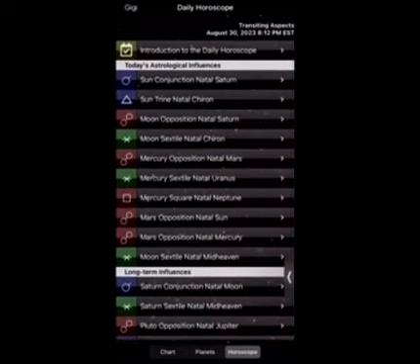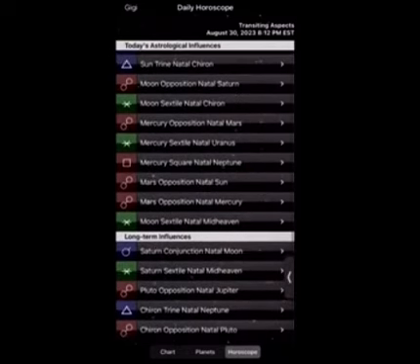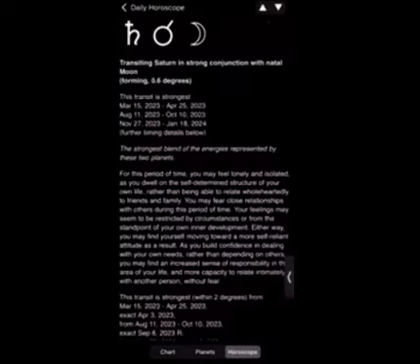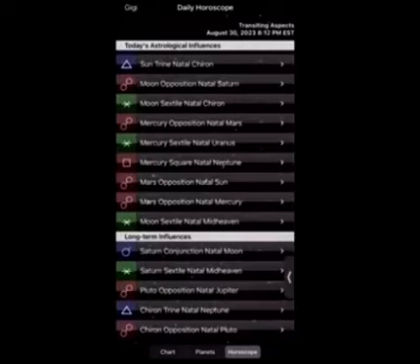Okay, so as you can see on mine, it's giving me today's astrological influences. At the bottom, you have long-term influences. These are things that are in the chart and probably will be in the chart for some months or for some time. Some of them have ranges. The very first one I touched on says March 15th to April 25th, then it breaks and goes from August 11th to October 10th. So these influences are letting you know that they are going to be in your chart for some time. Studying these, you are getting ahead. You already know what's going on. So this is how you track what's going on day by day.